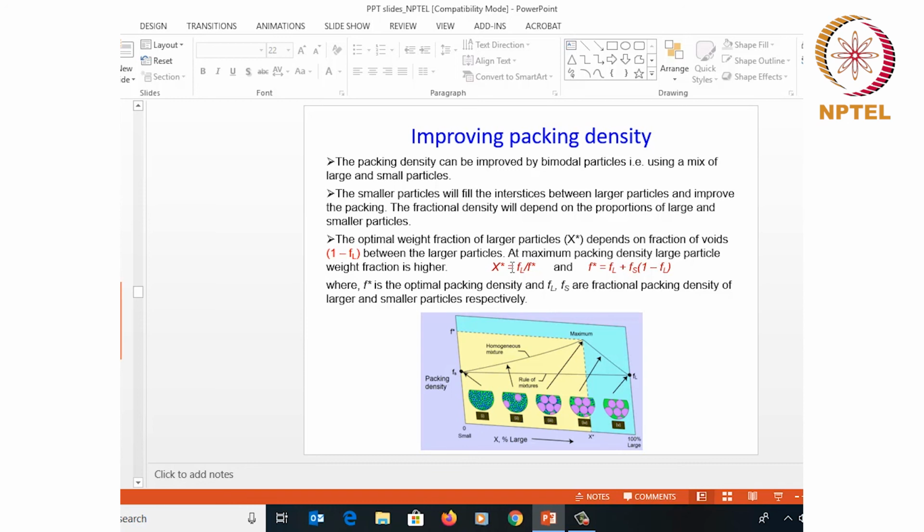And this again depends on the packing density of the larger particles, Fl, and that of the smaller particles, Fs, as you can see from this particular equation, wherein F star is the optimal packing density.